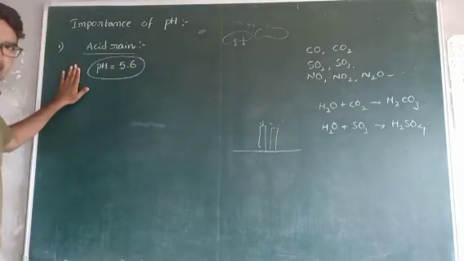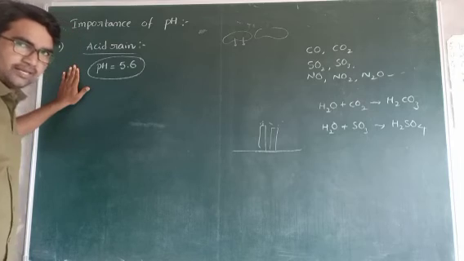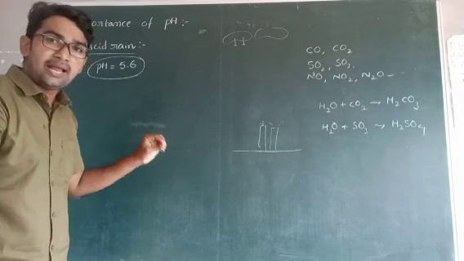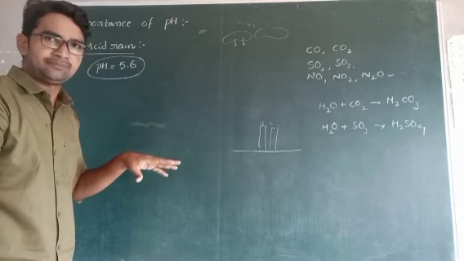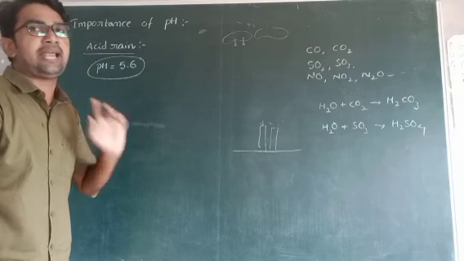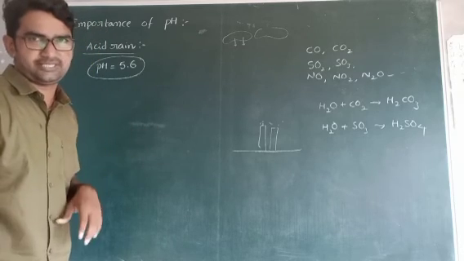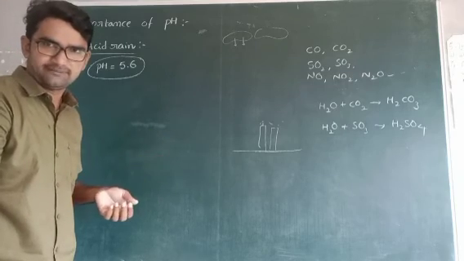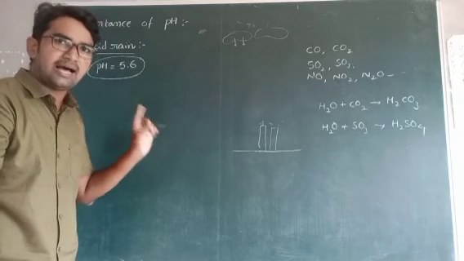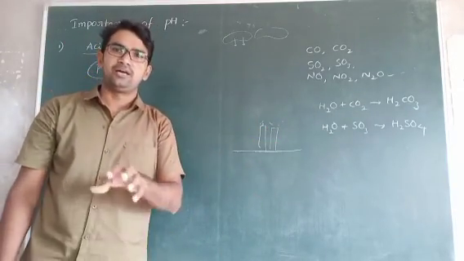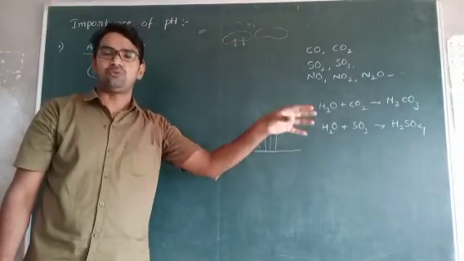So this acid rain can damage animals and plants, especially aquatic animals, simply fishes. In seas, so many types of fishes are there, but those are affected by acid rains. Why? Because acid rains directly enter into rivers, canals, seas and oceans.